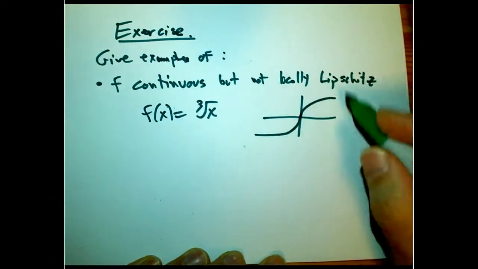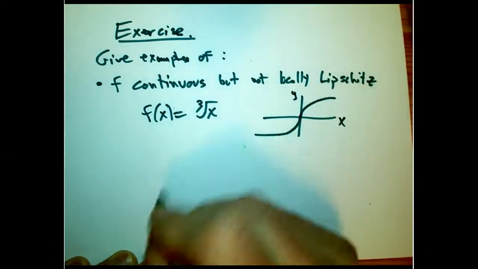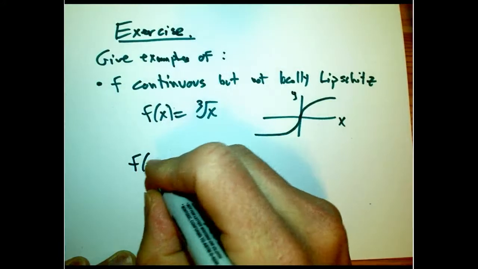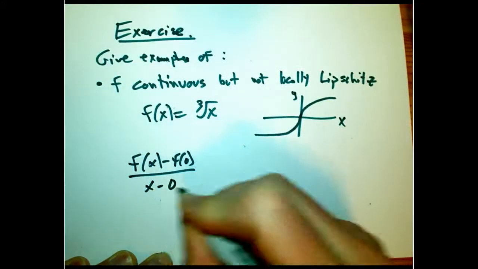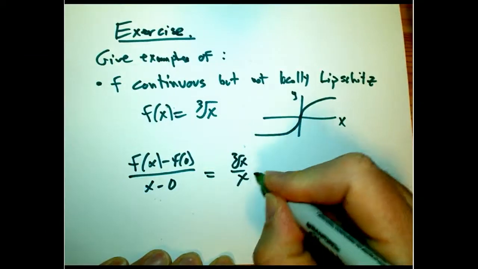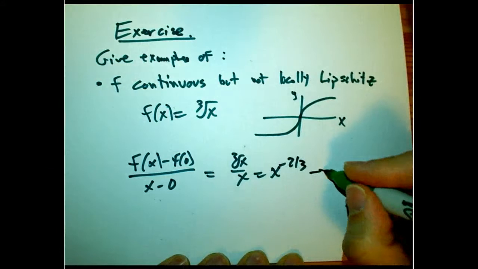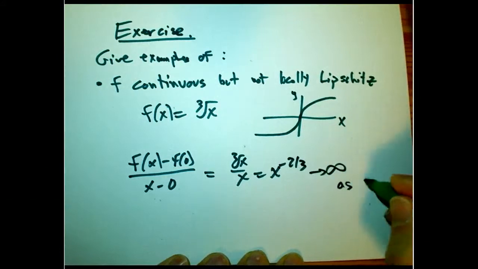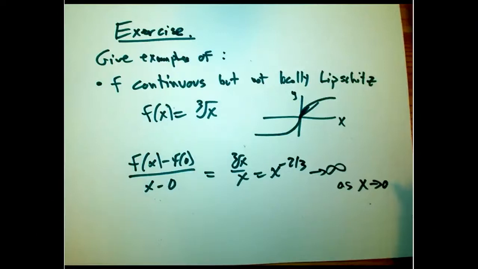And it's not too hard to show that the secant slope is unbounded. Just fix one point at 0. f of x minus f of 0 over x minus 0. That's cube root of x over x. That's x to the minus 2/3. And that certainly goes to infinity as x goes to 0. So if you look at these secant slopes, they go to infinity.